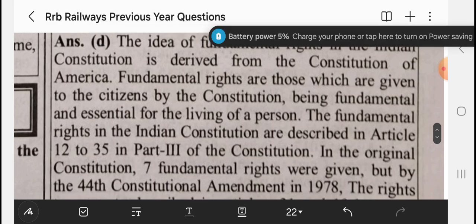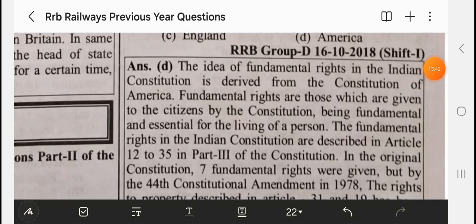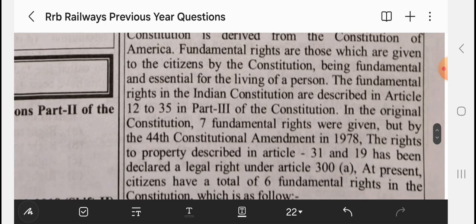Fundamental rights. Fundamental rights in the Indian Constitution are described in Article 12 to 35 in Part 3 of the Constitution. In the original Constitution, there were 7 fundamental rights, but by the 44th Constitutional Amendment Act in 1978, right to property was removed and was shifted to Article 300 A in Part 12.